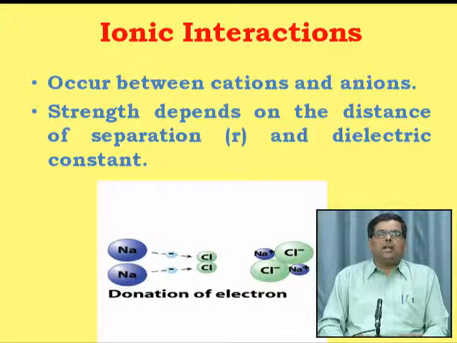Here the example has been given of sodium chloride, where sodium is the positively charged ion and chloride is the negatively charged ion, and they both combine to form the ionic bond. So when bond formation takes place between two oppositely charged species, ions or atoms, it is known as ionic interaction.